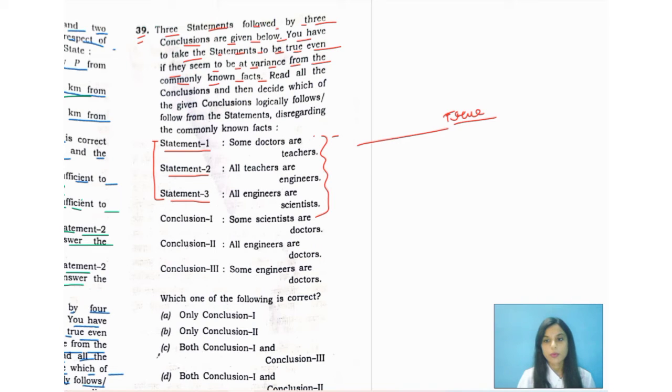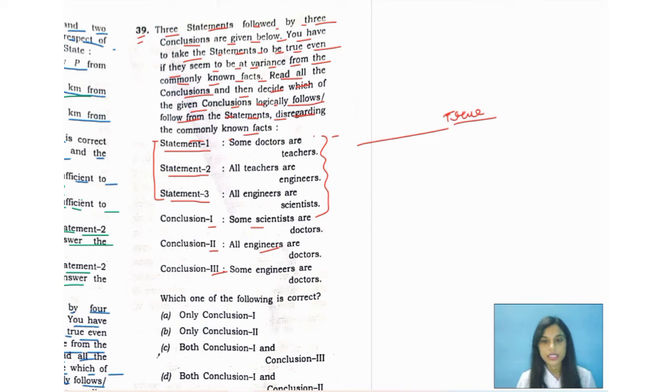Now, what is our job here? We need to read all the conclusions, that is conclusion 1, conclusion 2, conclusion 3, and then decide which of the given conclusions logically follows from the statements, disregarding the commonly known facts. Just don't consider whether these are logically true or not.